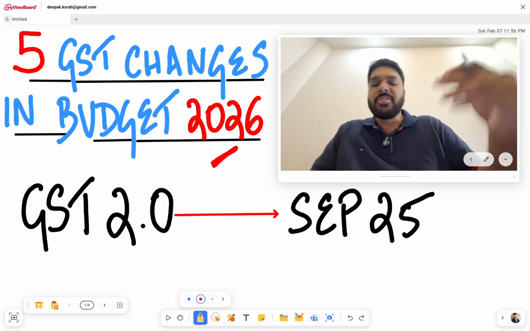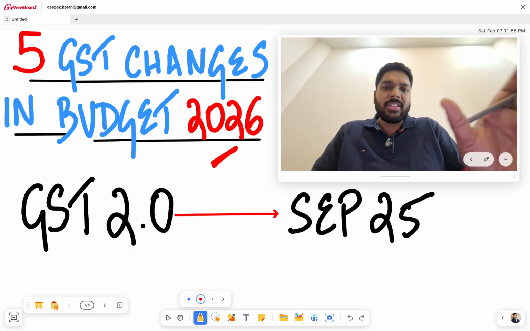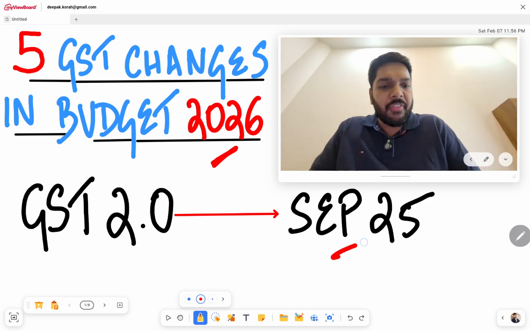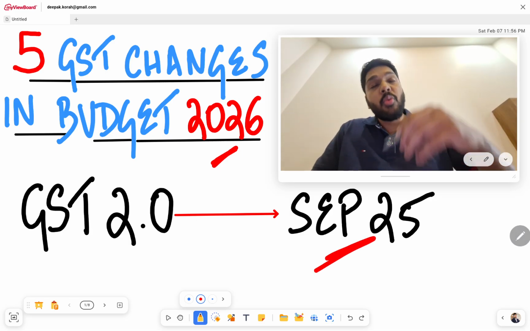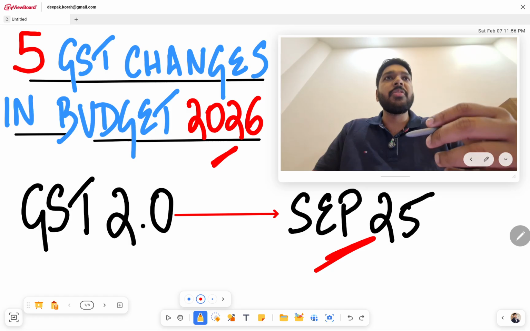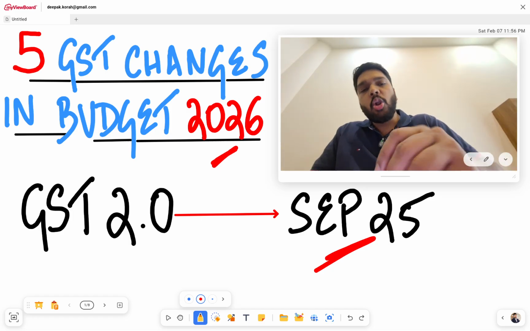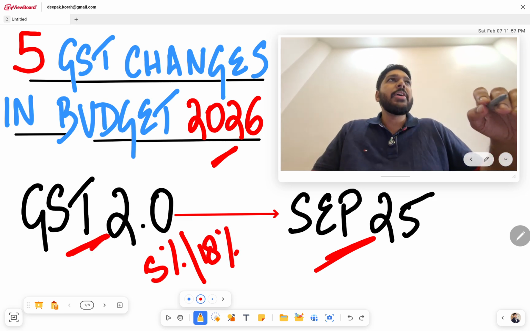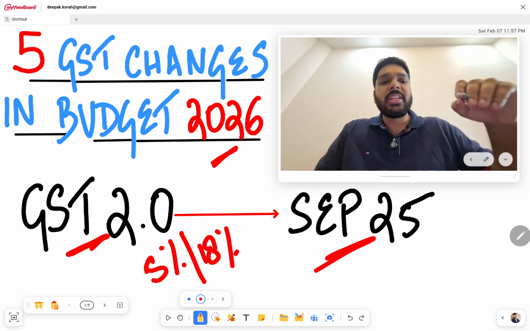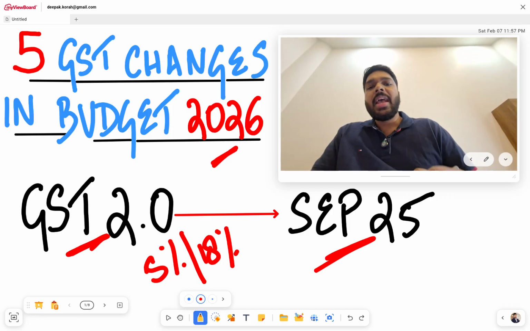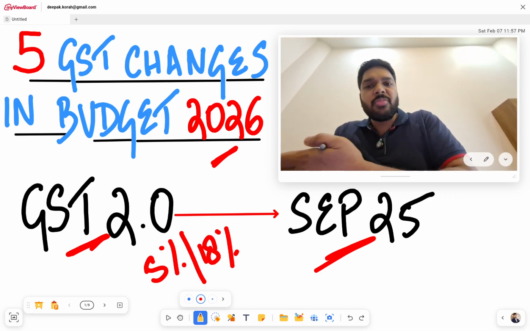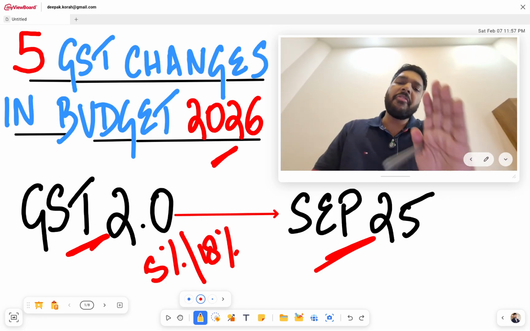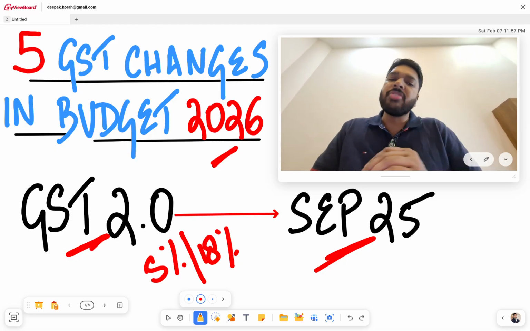Well, as far as GST is concerned, way back in September 2025, already there was a major overhaul in terms of GST rate changes. A lot of items were changed to 5% and 18%. So therefore, GST 2.0 came into effect from 21st of September 2025 to be precise. And because of which, in the recently announced budget of 2026, there's been only 5 extra or additional changes.